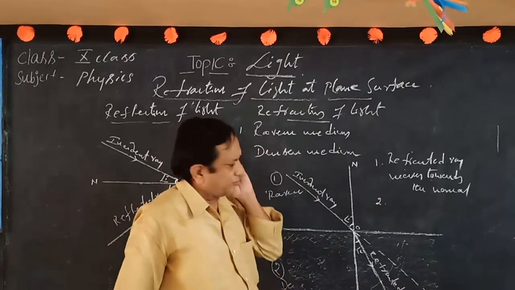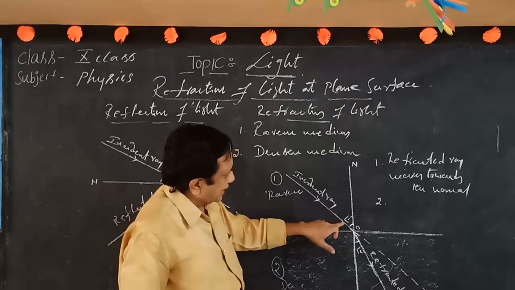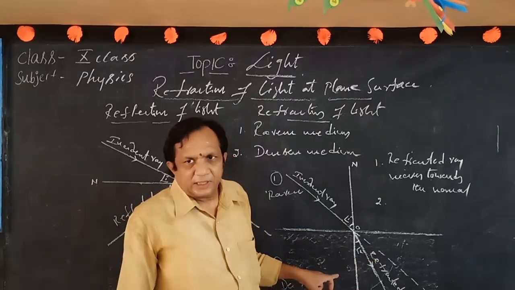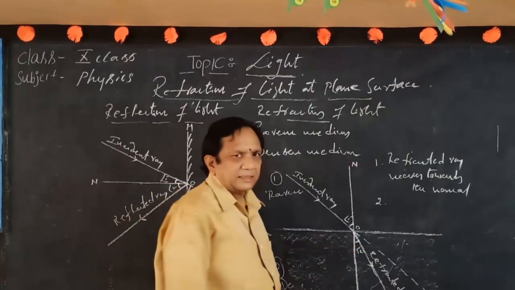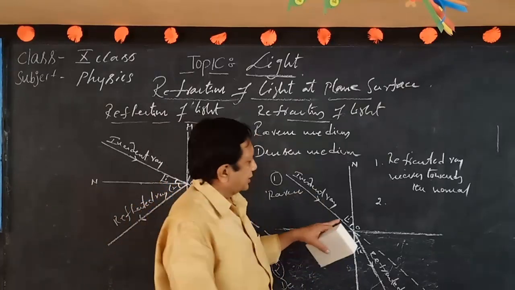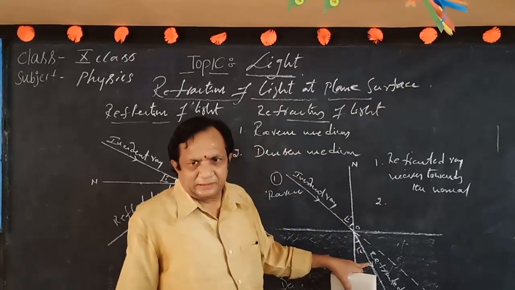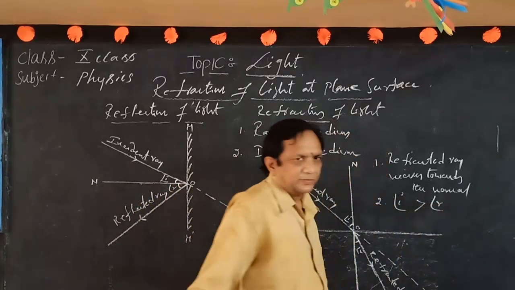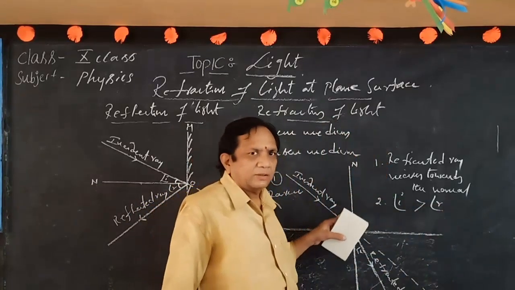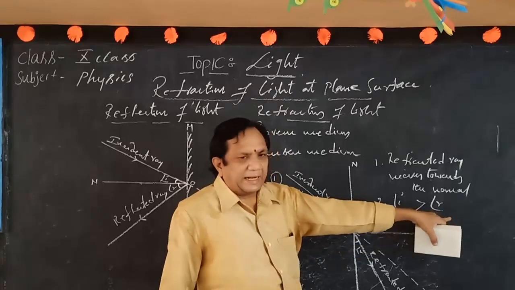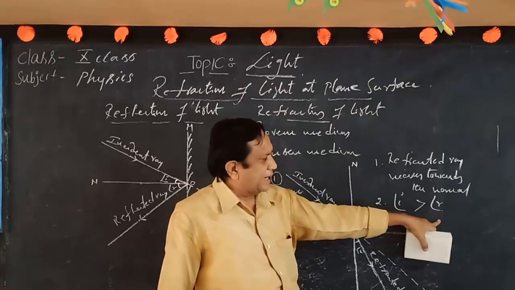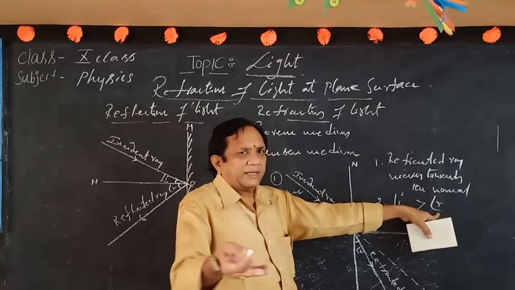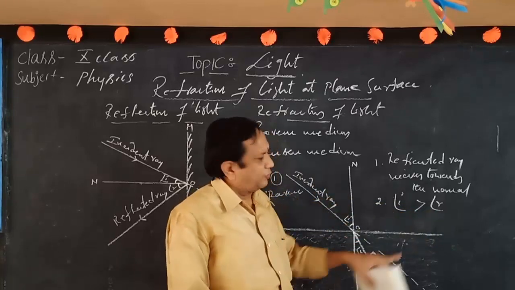Another one: the incident ray makes an angle of incidence and the refracted ray makes an angle of refraction. The angle of incidence is greater than the angle of refraction. That is, angle i is greater than angle r. Remember this condition: angle i greater than angle r. So the incident angle is greater than the refracted angle, or the refracted angle is less than the incident angle, whatever you say.